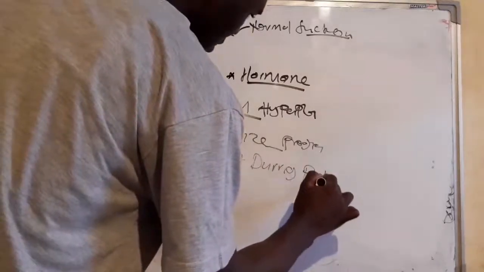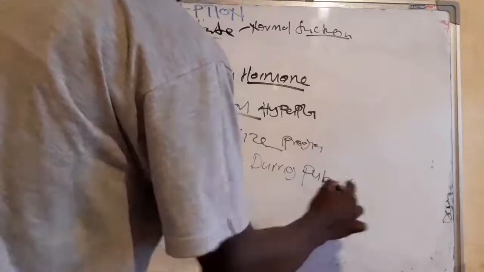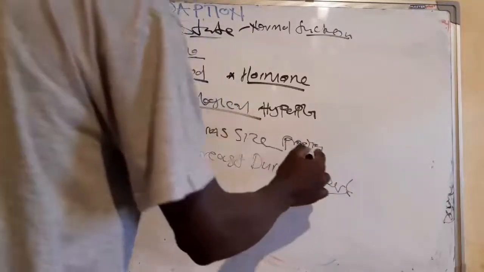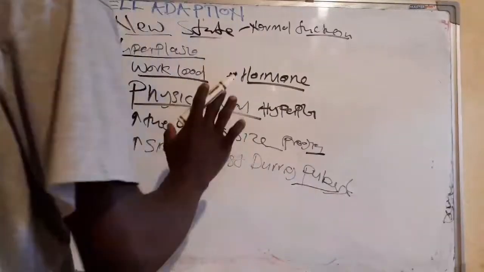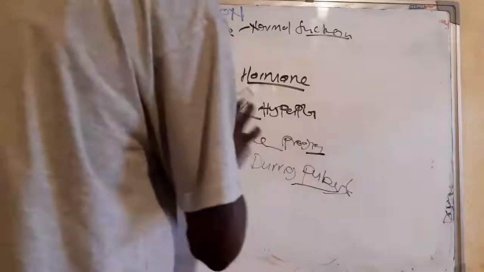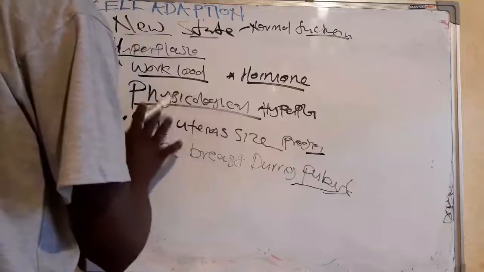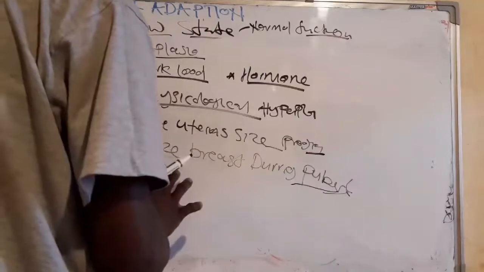Okay, during puberty, the increase of the uterus during the pregnancy, and also the increase in the size of breasts during puberty. So now, what stimulates this?